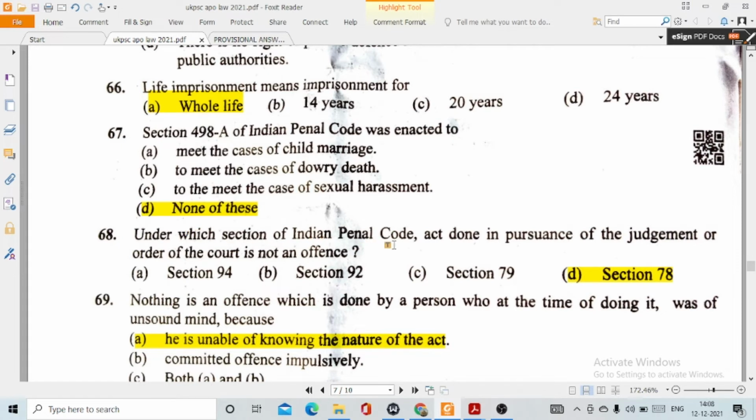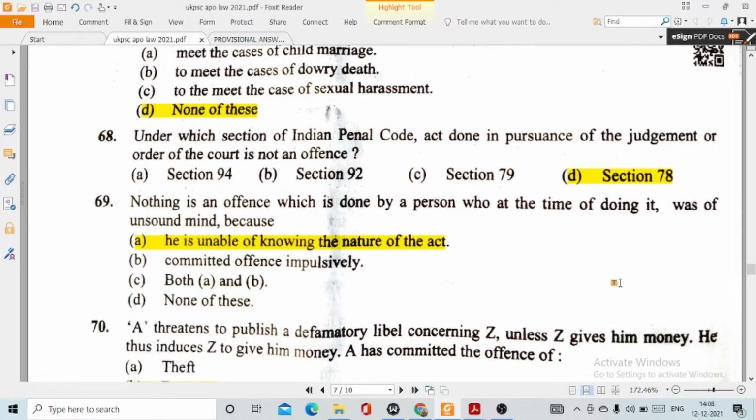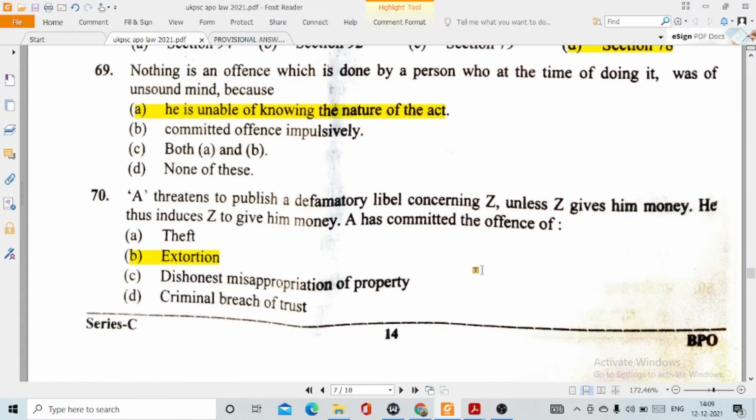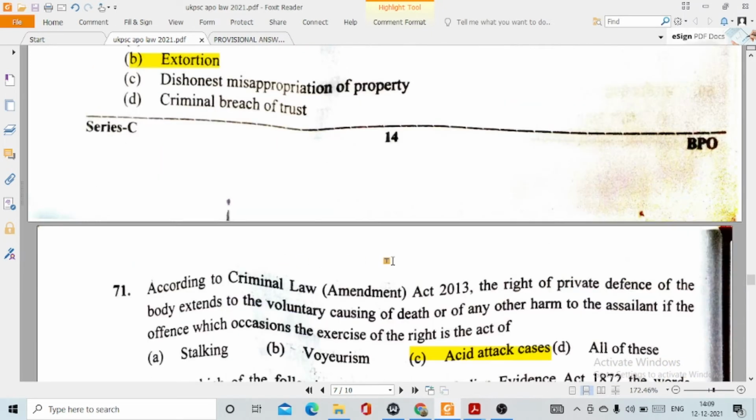68. Under which section of the Indian Penal Code act done in pursuance of the judgment or order of the court is not an offence? This is option number D, section 78. 69. Nothing is an offence which is done by a person who at the time of doing it was of unsound mind, because option number A, he is unable of knowing the nature of the act. 70. A threatens to publish a defamatory libel concerning Z unless Z gives him money. He thus induces Z to give him money. A has committed the offence of option number B, extortion.